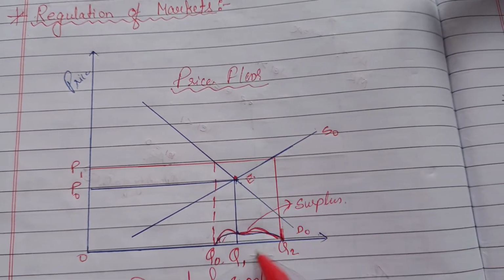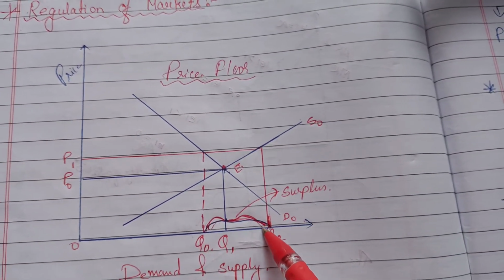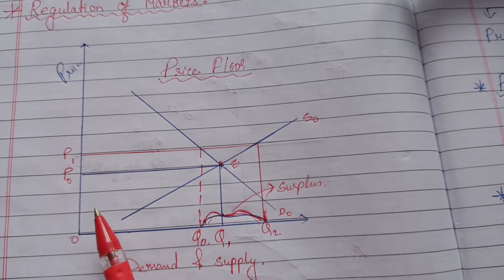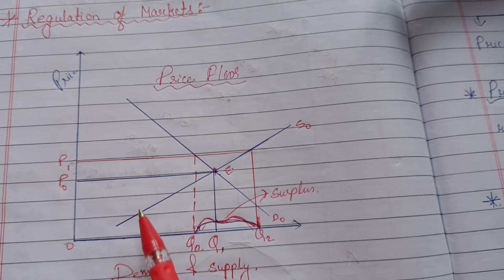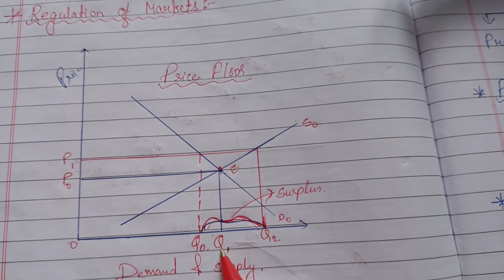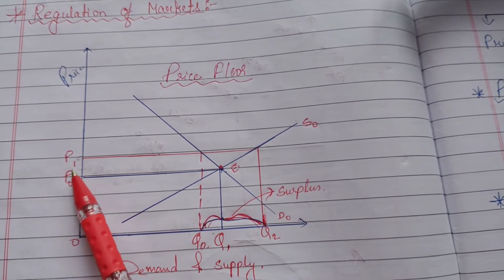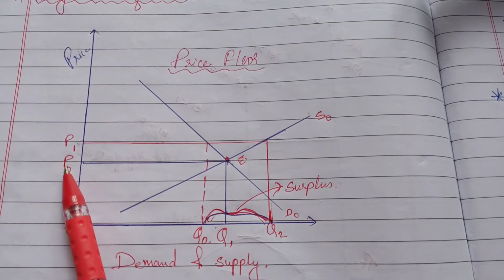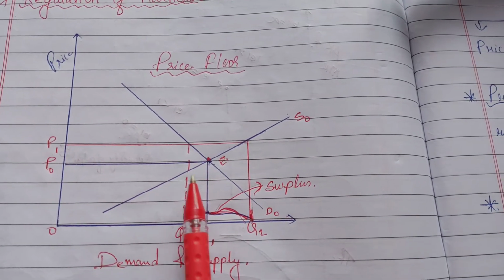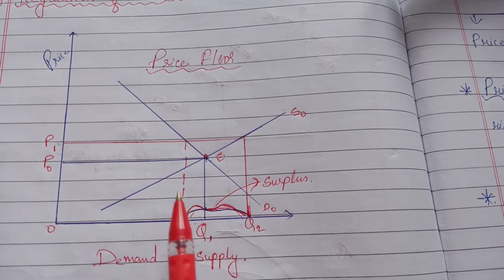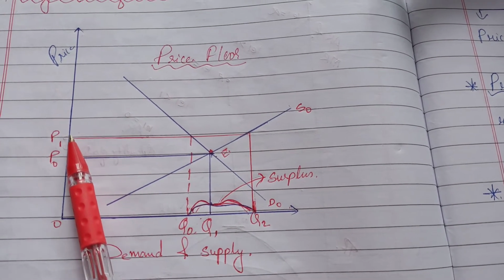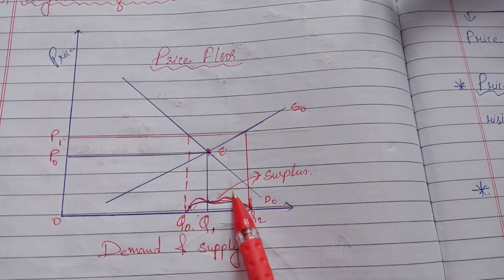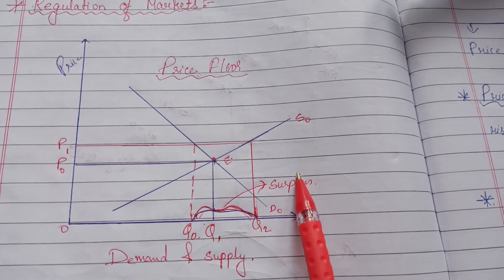This is a price floor, and here we can tell that there is a surplus, because when price was P0, quantity supplied was Q1. Okay, now as it has been increased from P0 to P1, so you can see that when the price was P0, quantity supplied was Q1. As it increases from P0 to P1, the quantity supplied increases to Q2. So this is a surplus for the poor farmers.